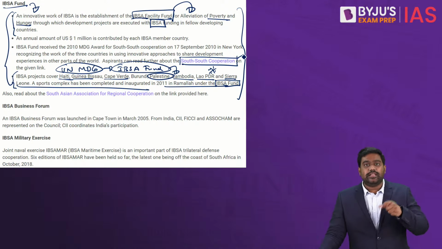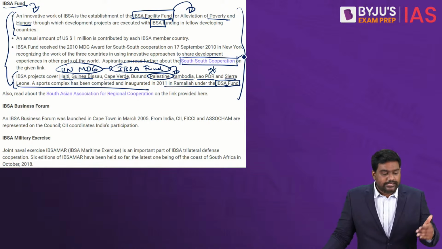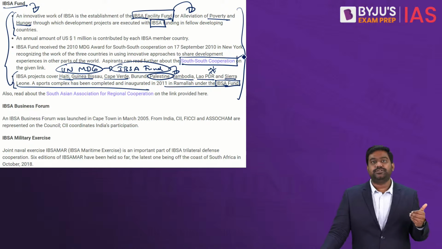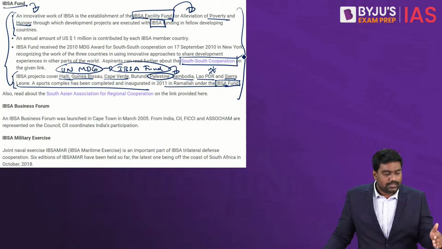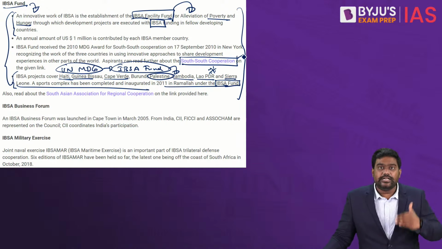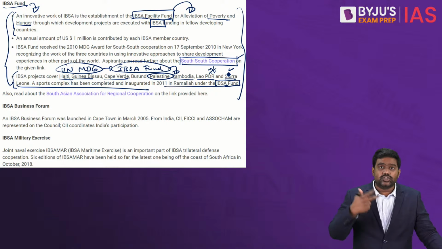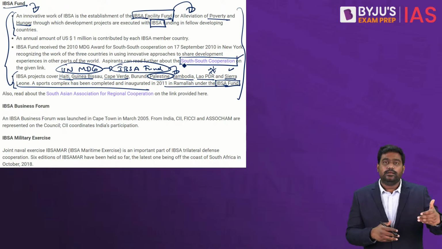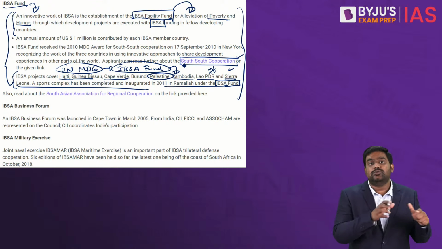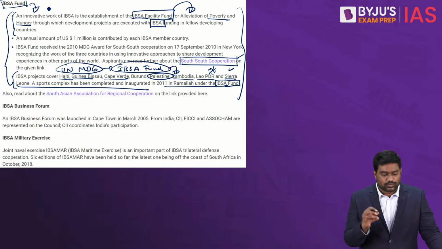South-South cooperation basically refers to cooperation between developing and underdeveloped countries. In international relations, when we say global north and global south, we are not referring to directions. Global north refers to the developed world, the industrialized countries. Global south refers to developing and underdeveloped countries. So countries like India, Brazil, South Africa, they are leaders of the south. They lead the developing nations, and when they collaborate with other developing and underdeveloped countries, we call it South-South cooperation. So IBSA has been a key platform for South-South cooperation.